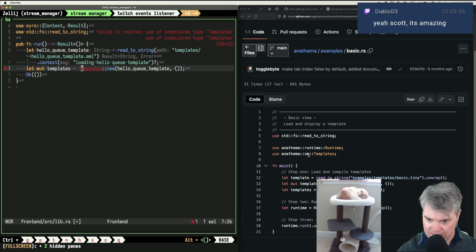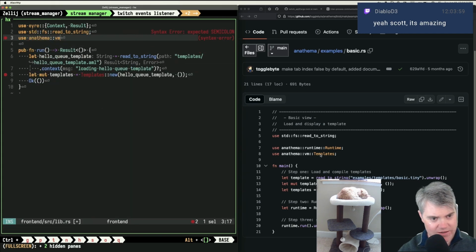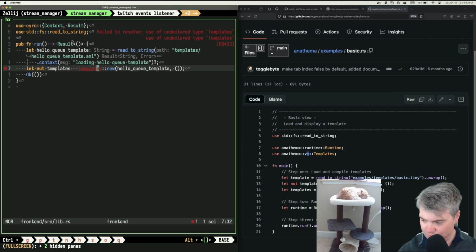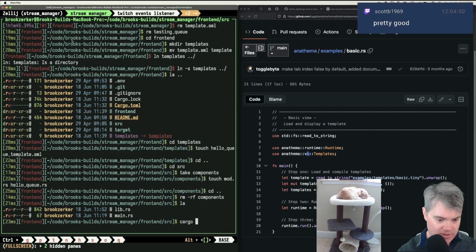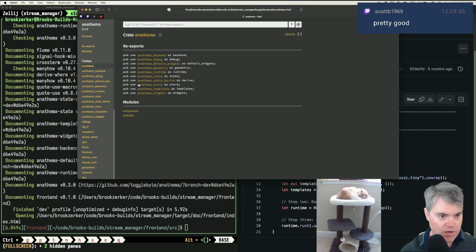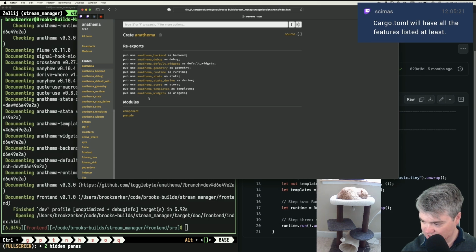Oh, huh. Anathema VM templates. You can't use Anathema. Oh, what? Am I missing a feature? Well, that kind of sucks. Hold on. If I do a cargo add Anathema again, I didn't do a cargo add Anathema. That's why. Okay, so we need to go find. Oh, but I'm not. Okay, there's no documentation for it. Maybe. So cargo doc open. Okay, so VM. Cargo.toml will have all the features listed at least. That's true.